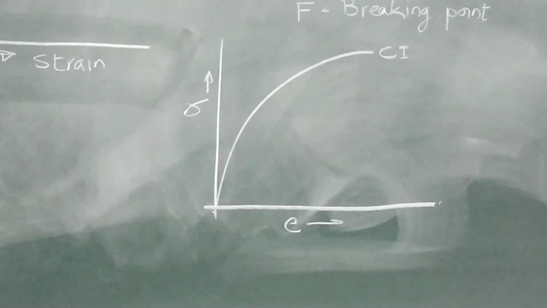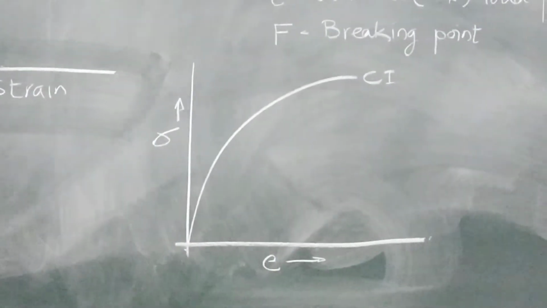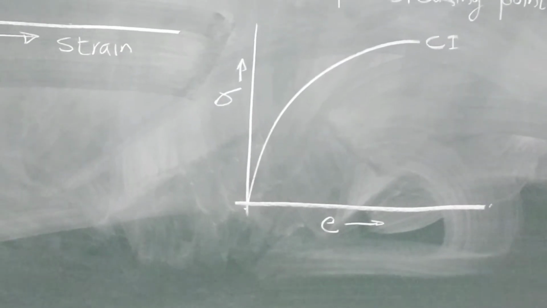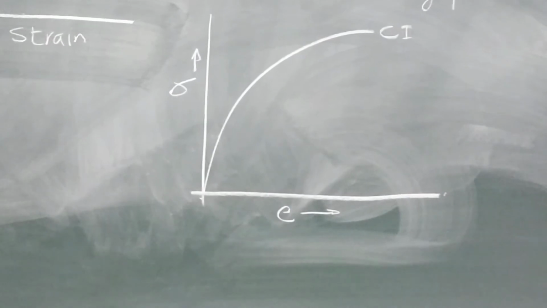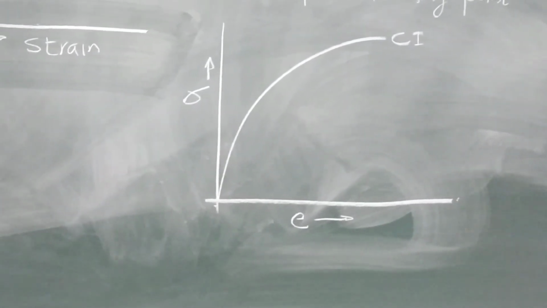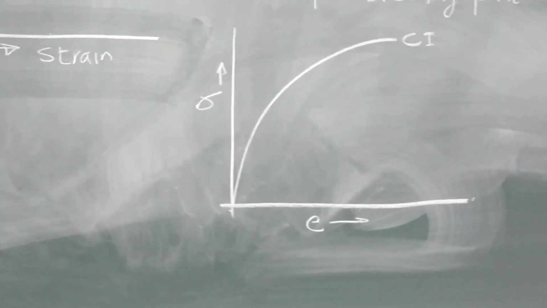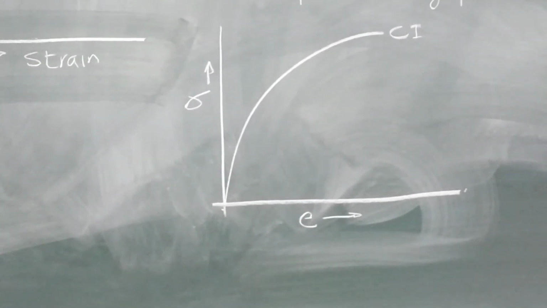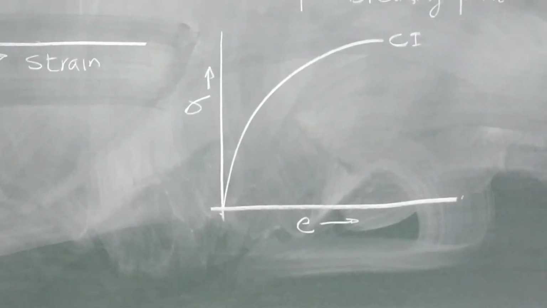Now, let us consider the behavior of brittle material like cast iron under this stress strain situation. This figure shows the stress strain curve for cast iron, stress against strain for brittle material when subject to tension, as you are already observing in this graph. Mild steel is the only material that shows a well defined yield point. Brittle materials like concrete, cast iron have a very low proportional limit and do not show a yield point.